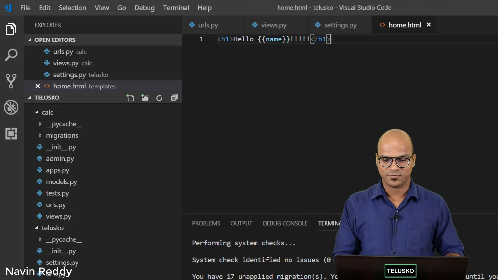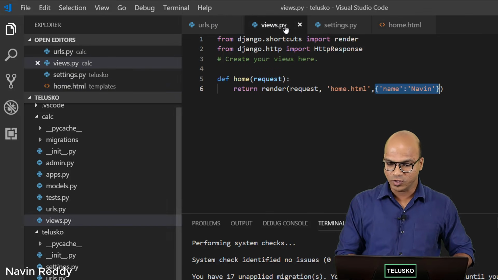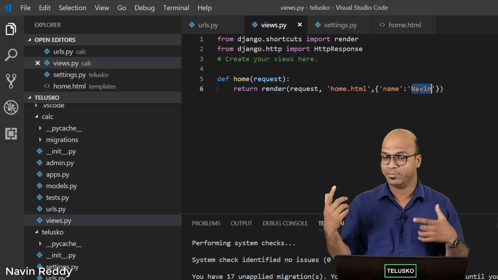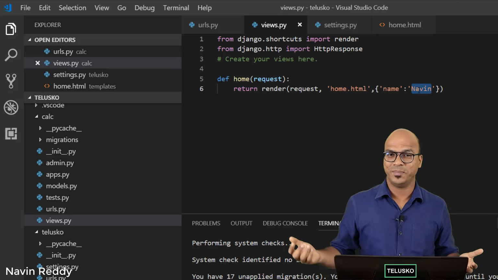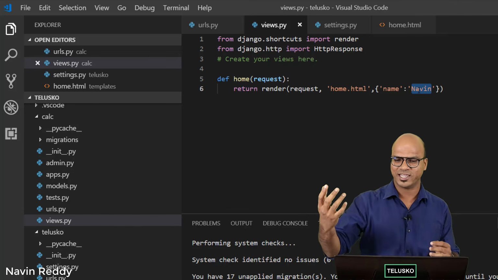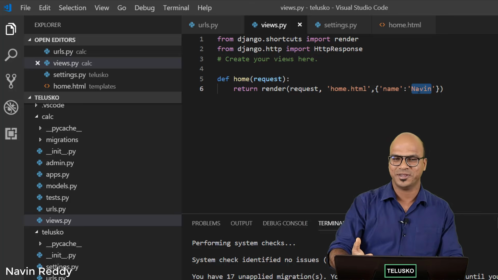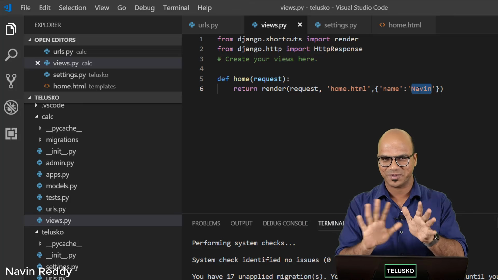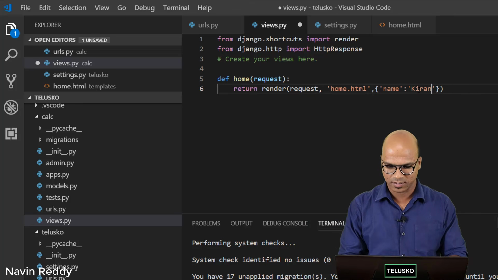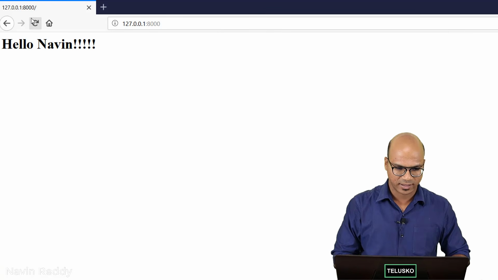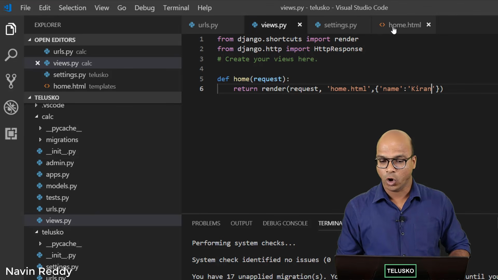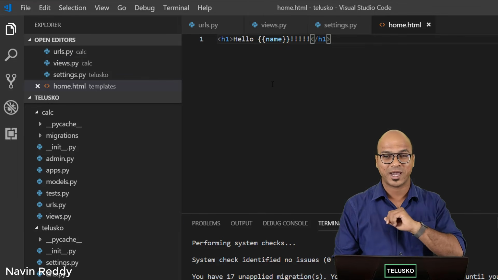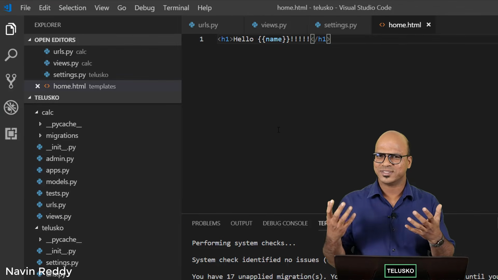The amazing thing is if you go back to your views and if you change the name, again this name can be from anywhere. It can be from the internet, it can be from live streaming. So let's say if you are sending huge amount of data, you can pick up any name and you can print it here. As of now, let's keep it any name. So let's go with Kiran. And now if I go back, let's refresh. So you can see we got Kiran. We are not changing anything in the home.html, we are doing that in Python code, right? That's what you mean when you say dynamic content.